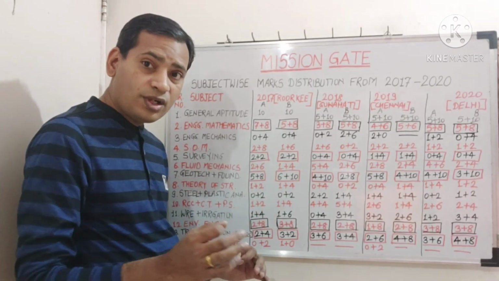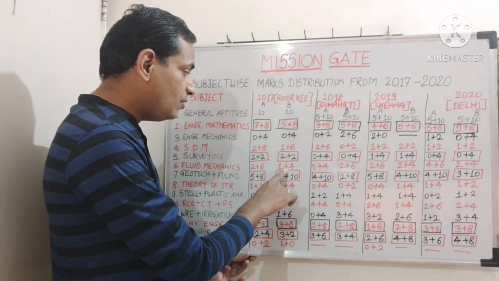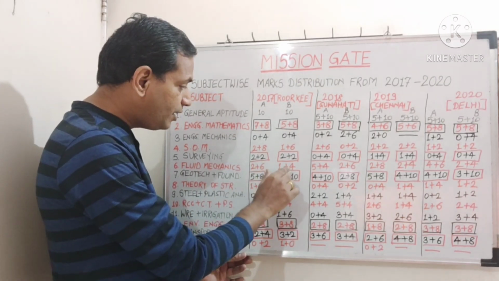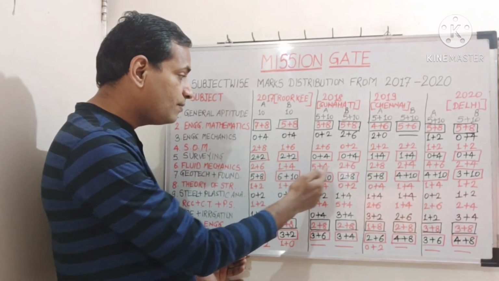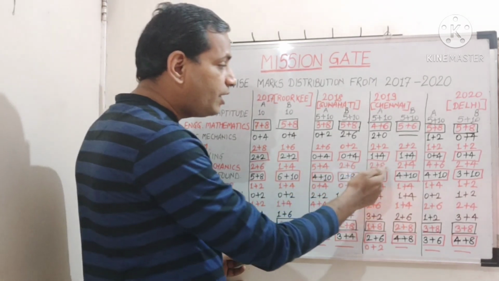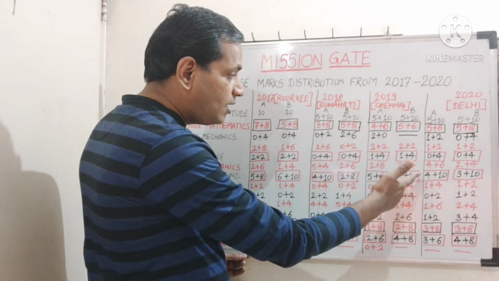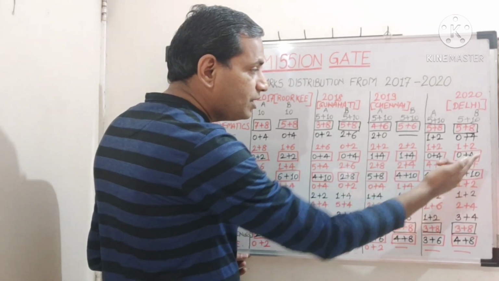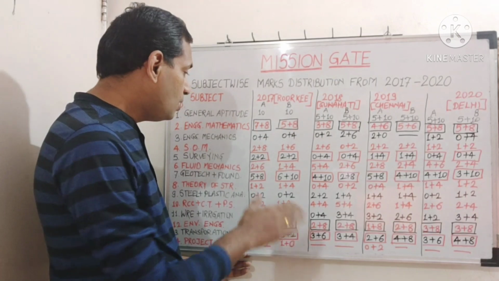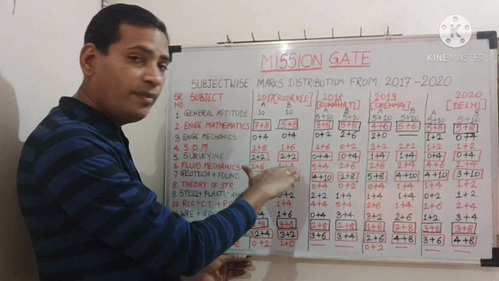Okay, then fluid mechanics. This also has a bit of weightage. So 8 marks here, 5 marks here. So on average, 8 plus 5, 13 by 2, is 6.5 marks here. Here 9 plus 8, so 8.5. Here 10 plus 6, so 8 or around. 10 plus 6, again the same. So 7 to 8 marks on average are asked for fluid mechanics.